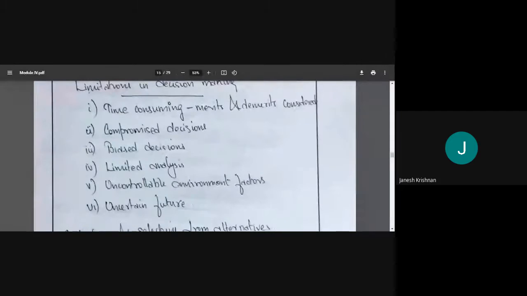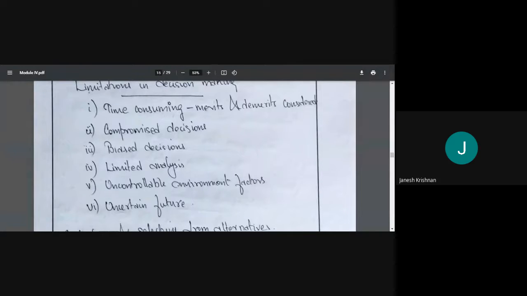Then biased decisions. See, the manager, the one who's making the final decision, or the authority, will always decide something that is beneficial for himself. He will look for himself first or his group. The manager will favor his friends or group. You know, informal groups are formed in a class. In your particular class itself, you'll have groups, right?